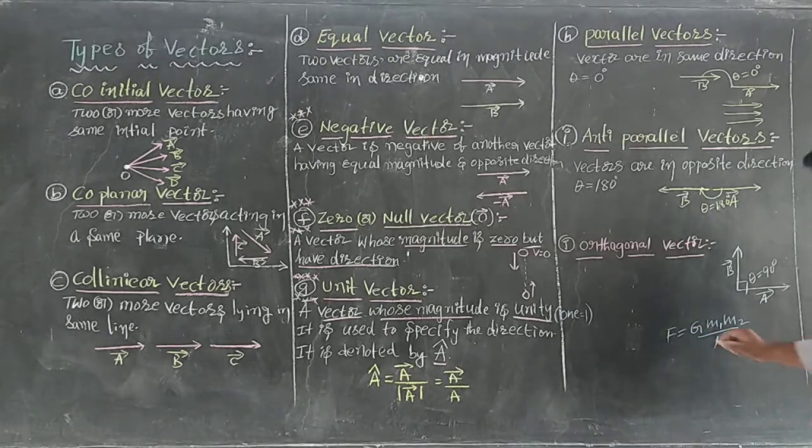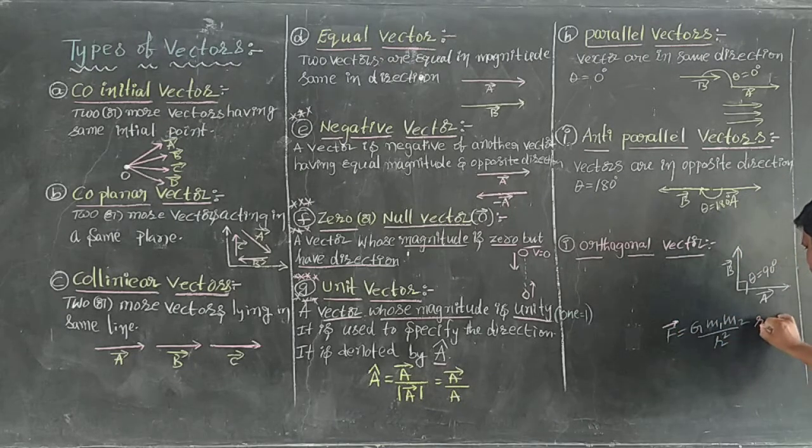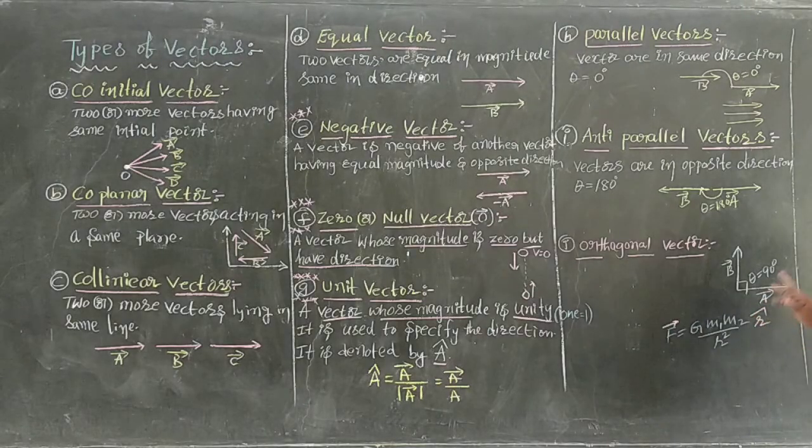So here we can place r cap, which is a unit vector. By placing r cap here, the value of the complete right-hand side is not going to change. Why? Because r cap is a unit vector and its magnitude value is 1. So the complete value does not change. But additionally, what is it getting? Cap gives the direction. It is having the direction.